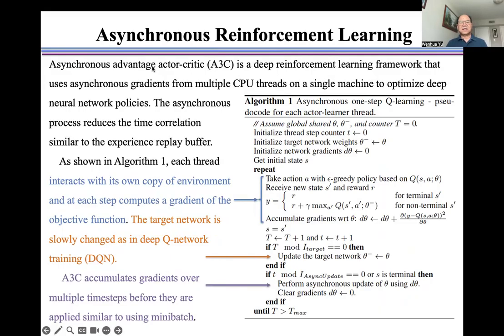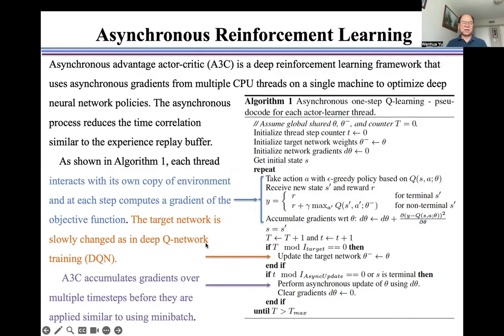Asynchronous advantage actor-critic is a deep reinforcement learning framework that uses asynchronous gradients from multiple CPU threads on a single machine to optimize deep neural network policies. The asynchronous process reduces the time correlation, similar to the experience replay buffer. As shown here, each thread interacts with its own copy of the environment, and at each step computes a gradient of the objective function as shown here.